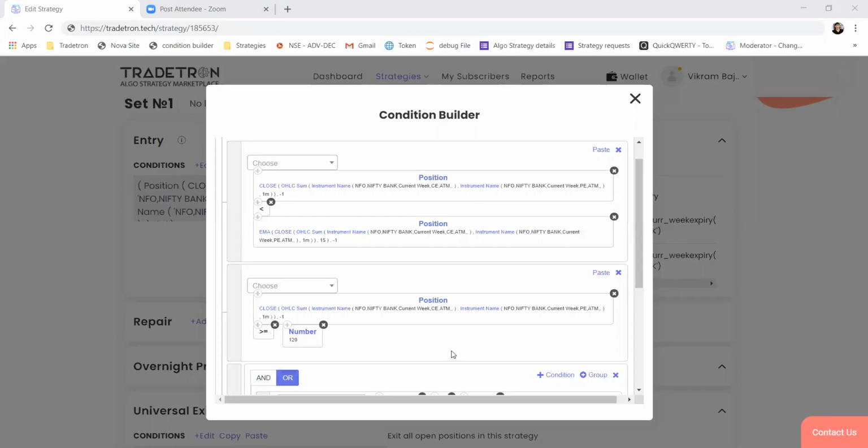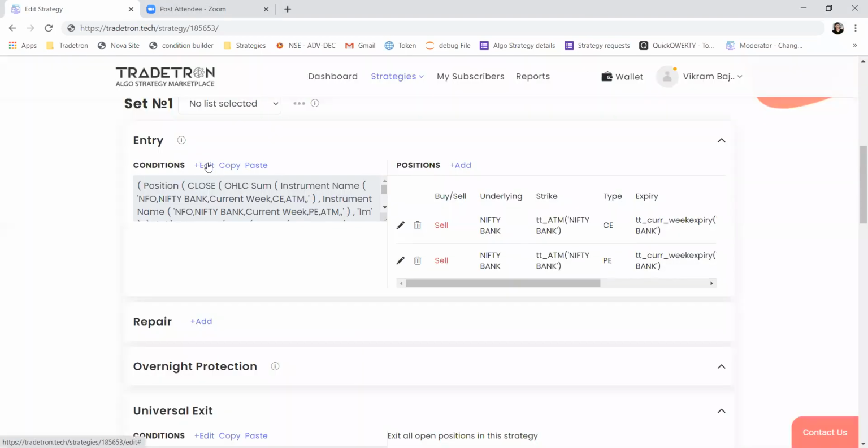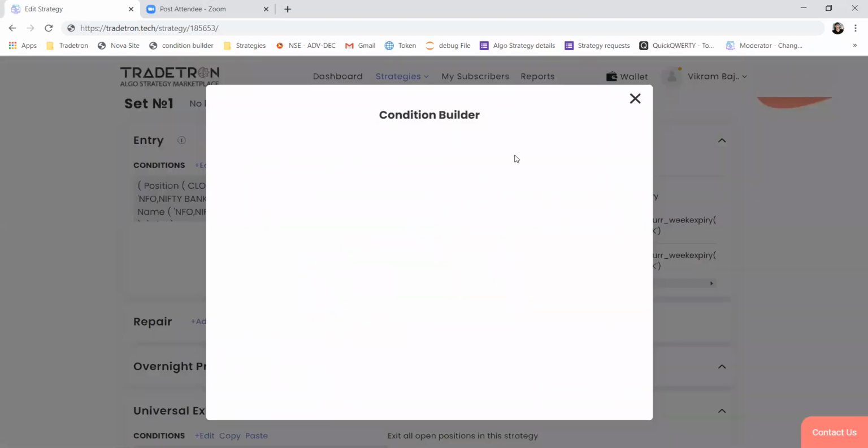Suppose we have two legs in set one with repair once condition for each. In set two, we enter only if set one repair has been done using credit price. In set two, we also have repair. Query: how to make set two not repeat? If you want set two not to repeat, or basically if you want any set not to take any trade once it has taken a trade for a counter, you can just add one condition.